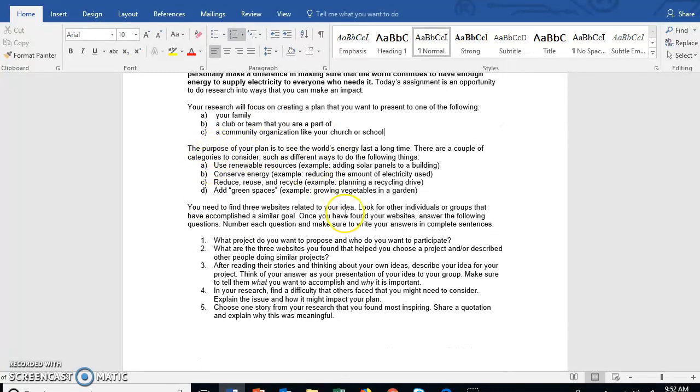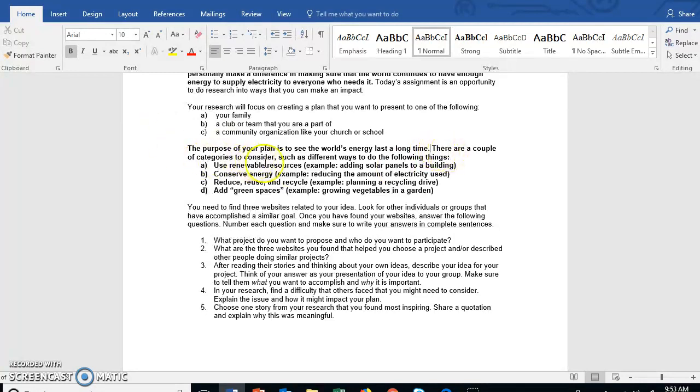A lot of people have messaged me and said, Miss Miller, what do we write about? What do we research? I don't understand this assignment. Here are your assignment details right here. The purpose of your plan, your paper, your research is to see the world's energy last a long time.